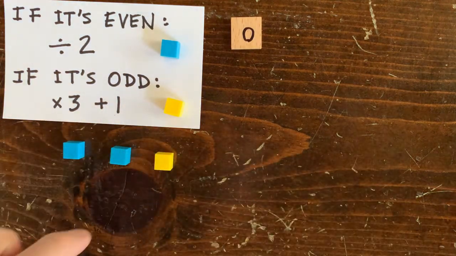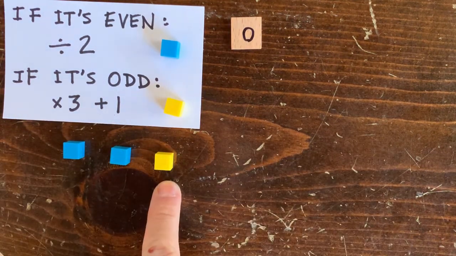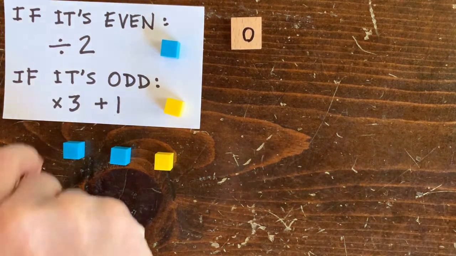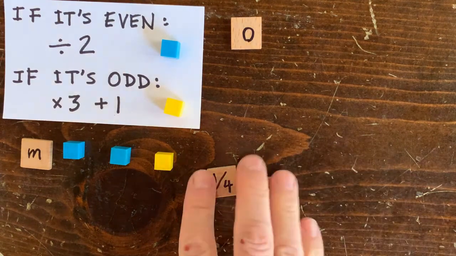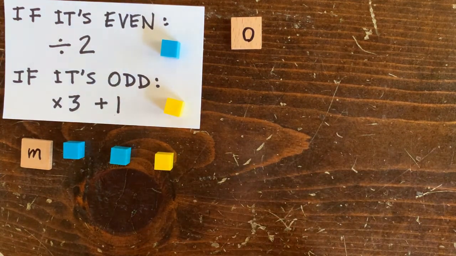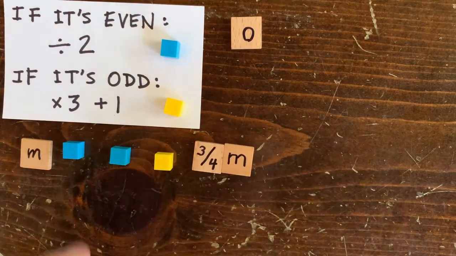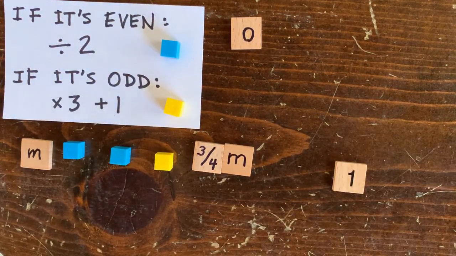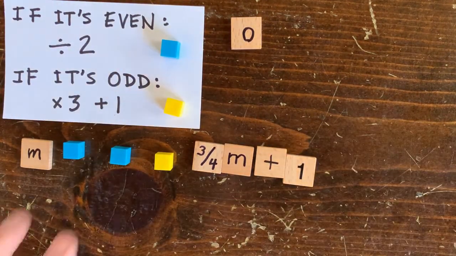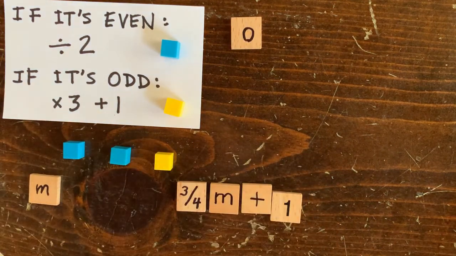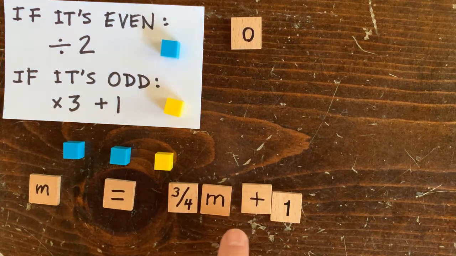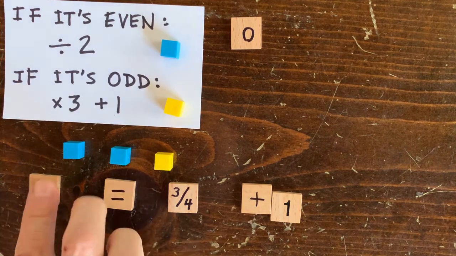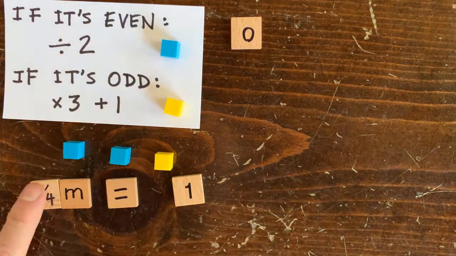What if we take a different operation sequence? Half followed by a half followed by 3n+1. If we start with m and cut it in half twice, we get 1/4 m. And if we multiply by 3 and add 1, then we get 3/4 m plus 1. So we call that the composition of those operations. Now to find a loop, we ask what m, if we send it through 3/4 m plus 1, do we get the same m out? So m equals 3/4 m plus 1, which gives m minus 3/4 m equals 1, which is 1/4 m equals 1, so m equals 4.